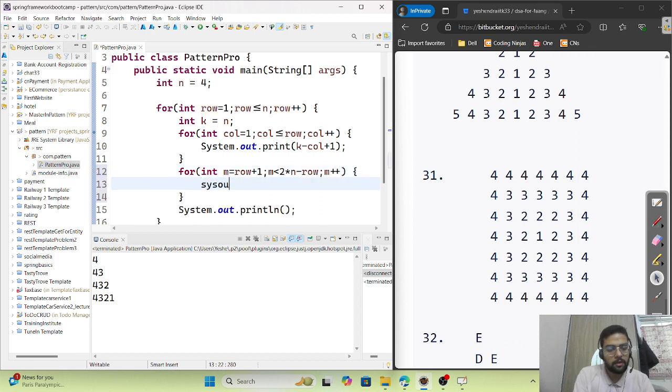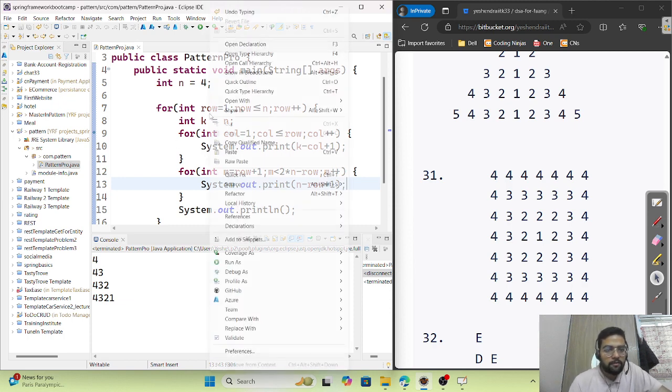Inside it, what we need to print? Initially we have printed 4 3 2, so n minus row plus 1. n minus row is initially 1, 1 cancels 4, and then row is 2. Yeah, so let's run it first and check it.